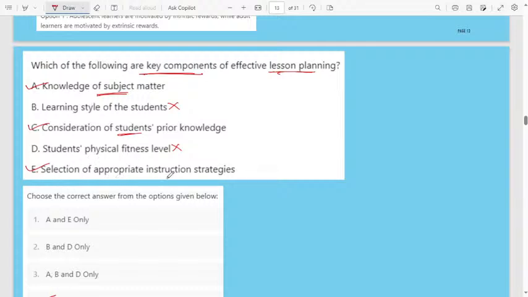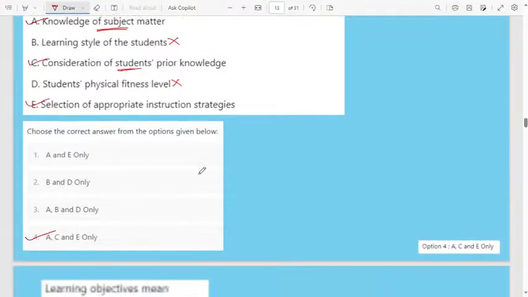Selection of appropriate instruction strategies. Yes, if you want to teach a particular topic, then how to teach, how to introduce the topic to the classroom, that is very important. That is the main basic. If you make the students tell the topic, which topic we are going to discuss in this class, without you telling it, then almost 25 percent of your job will be finished.